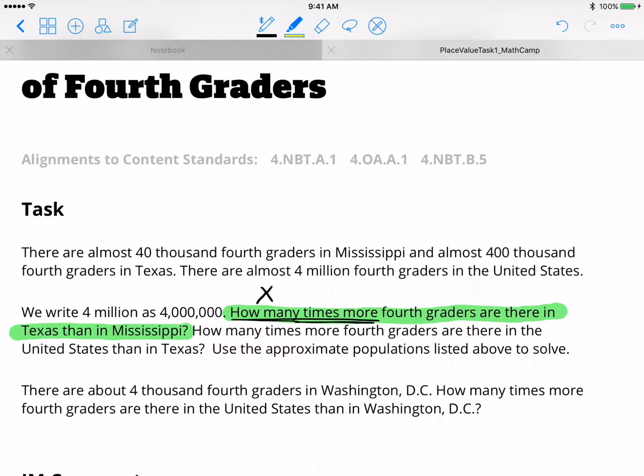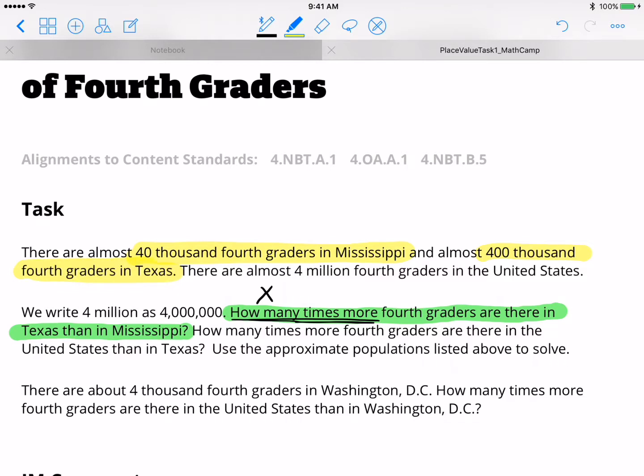If we look in the first paragraph, it starts by saying there are almost 40,000 fourth graders in Mississippi. So we want to highlight that information because we're going to need that to help us solve our problem. Then it goes on to say, and almost 400,000 fourth graders in Texas. So we're also going to need to highlight that information because we're going to need that too.